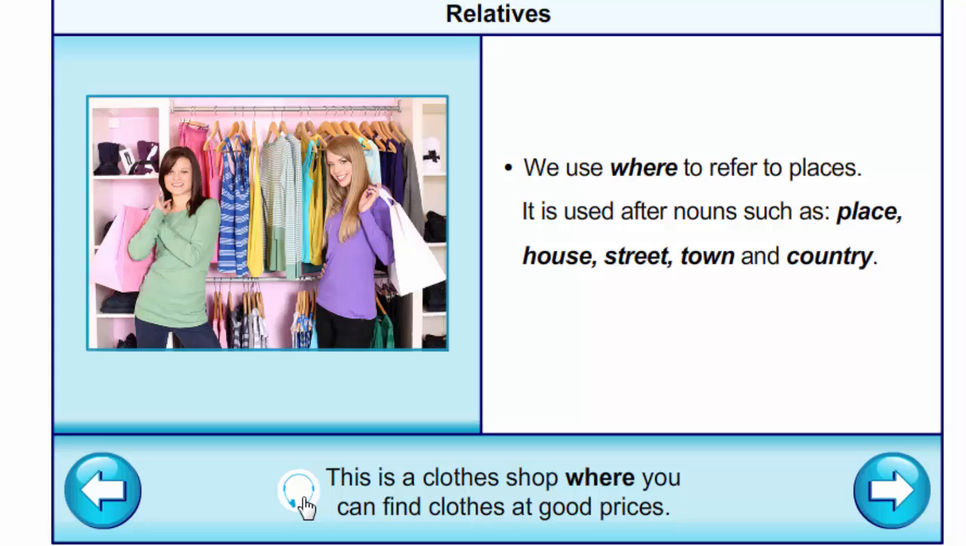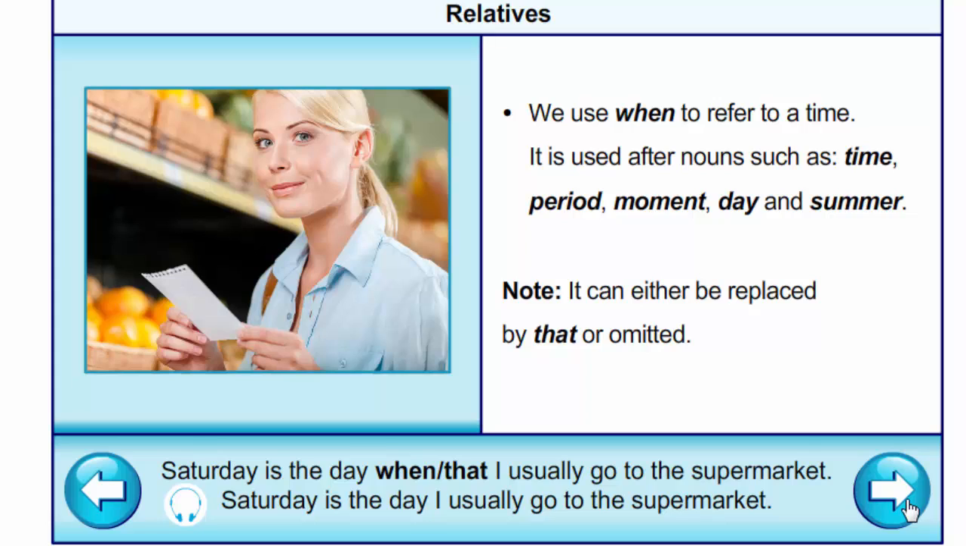This is a clothes shop where you can find clothes at good prices. We use when to refer to a time. It is used after nouns such as time, period, moment, day, and summer. It can either be replaced by that or omitted. Saturday is the day when I usually go to the supermarket. Saturday is the day that I usually go to the supermarket. Saturday is the day I usually go to the supermarket.